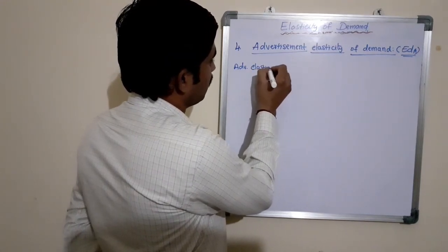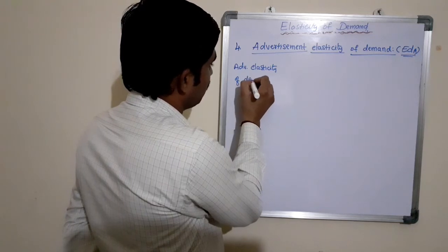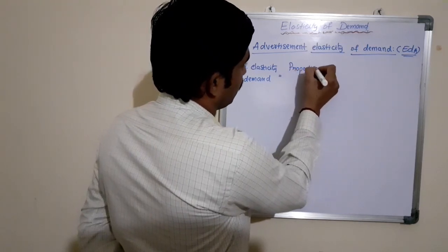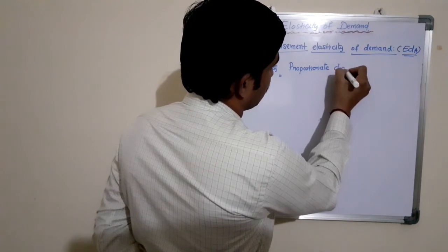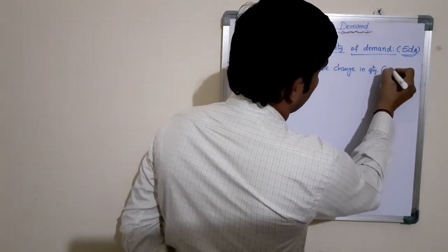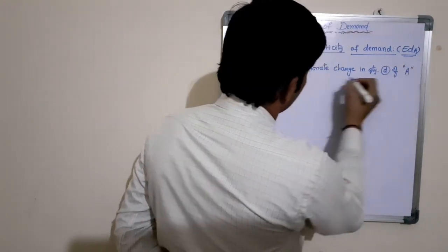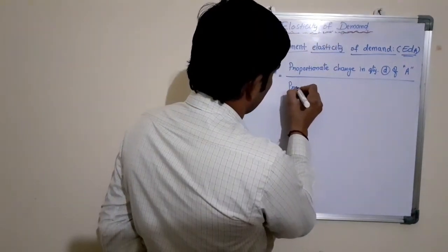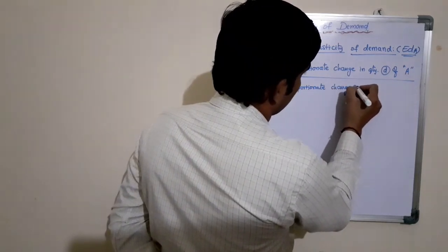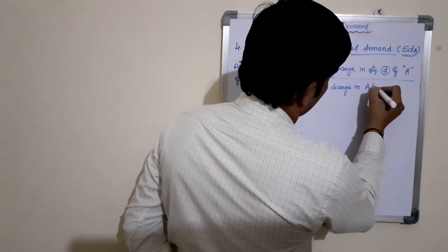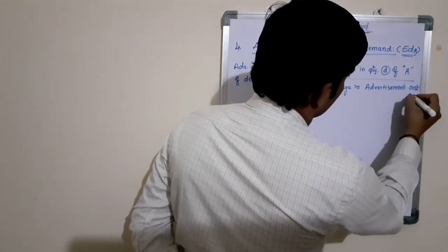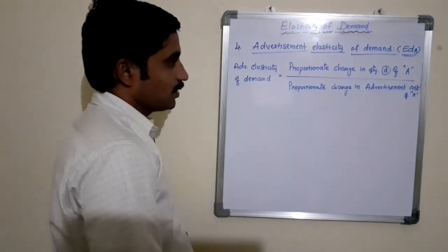Advertisement elasticity of demand equals proportionate change in quantity demand of product A by proportionate change in advertisement cost of A, the same product, not for substituted goods.